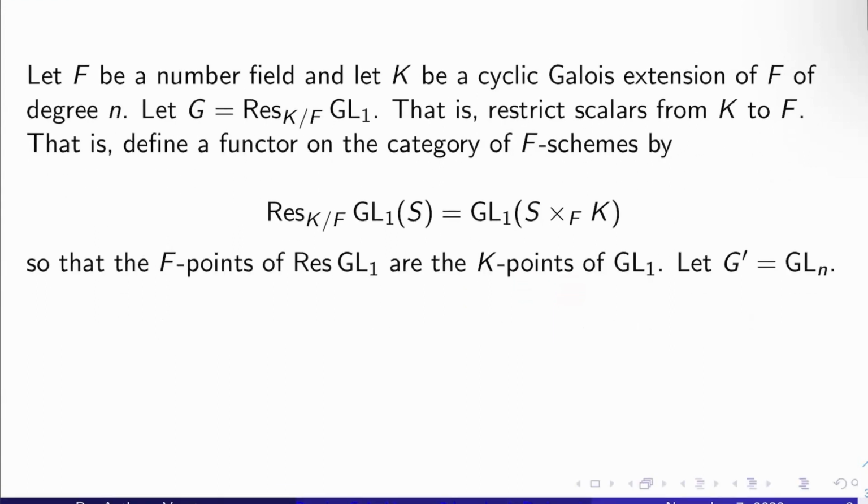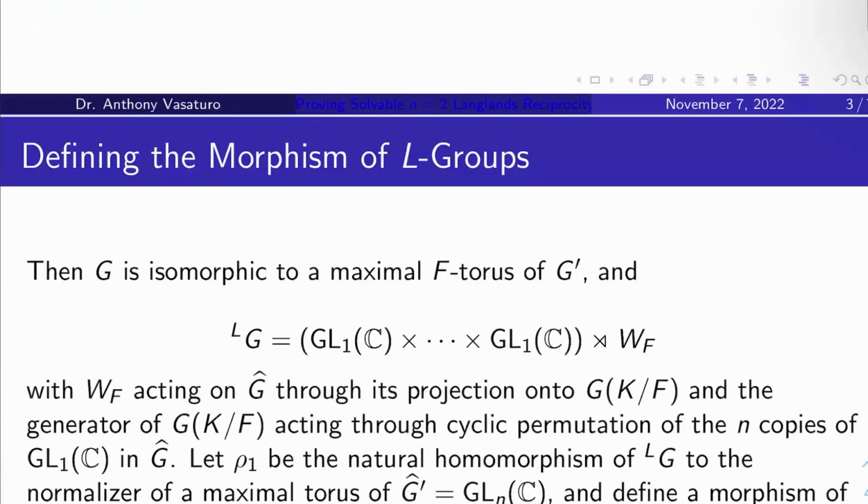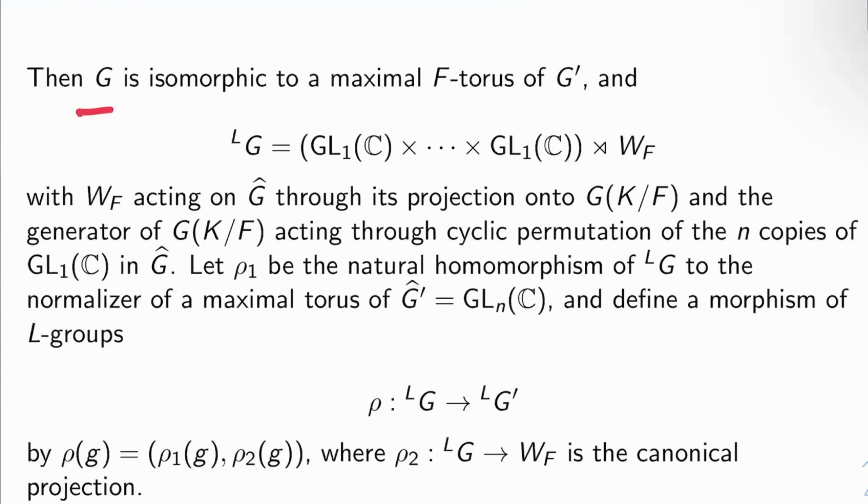Okay, so what's going on here? It's very simple. Basically, the F points of Res GL1 are the K points of the old GL1. Okay, so F points are the old K points. You restricted scalars from K to F, you see. Now let's let G prime just be GLn. Now, G is isomorphic to a maximal F torus of G prime. This is standard linear algebraic group theory.